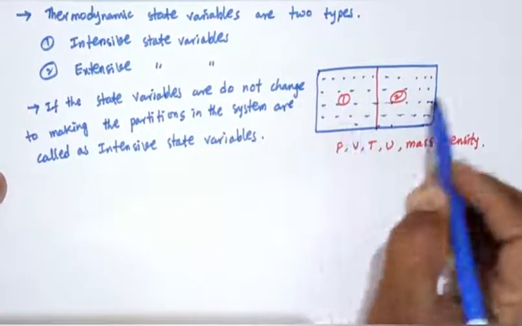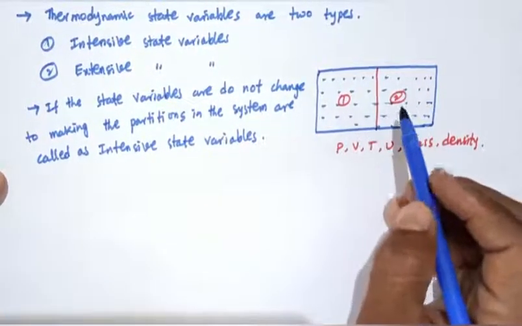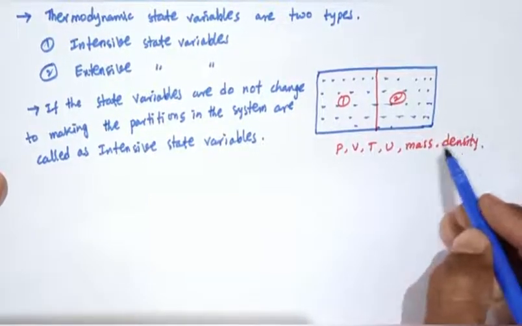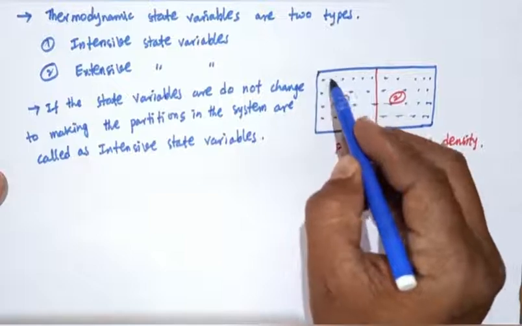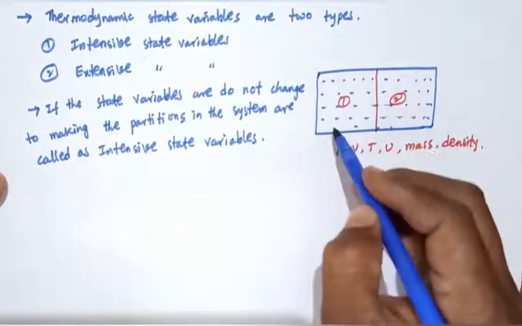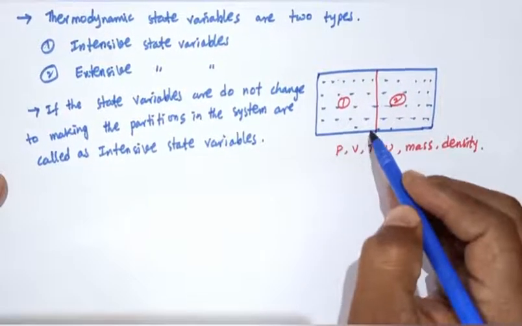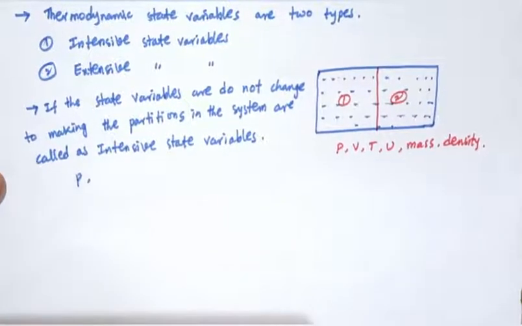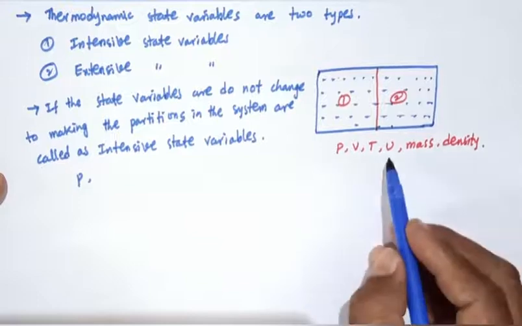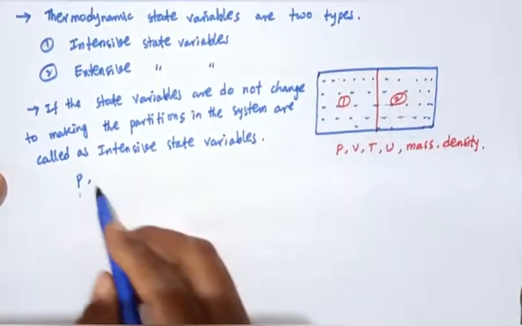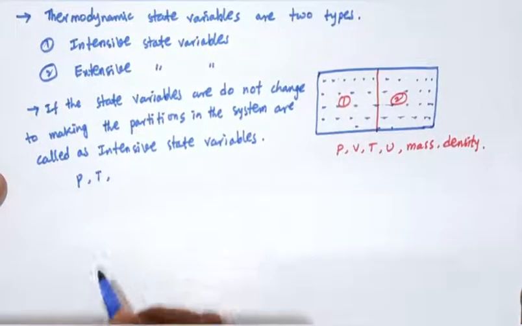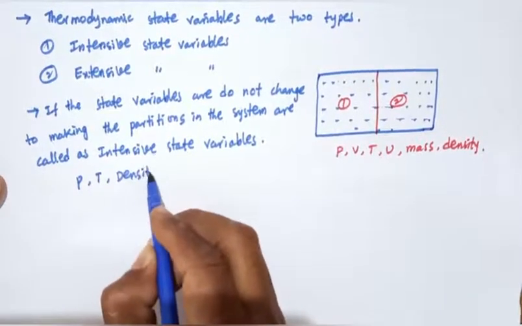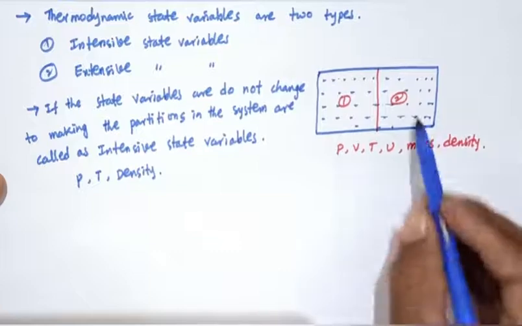Which are the intensive state variables? At any place, here and here, the pressure does not change, the temperature does not change, and the density of this gas does not change.